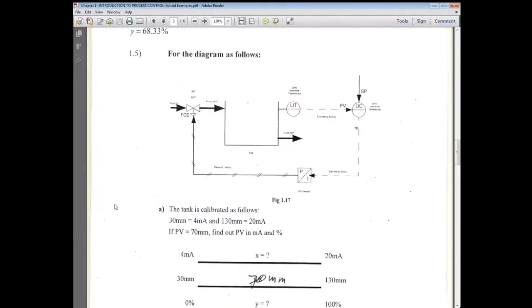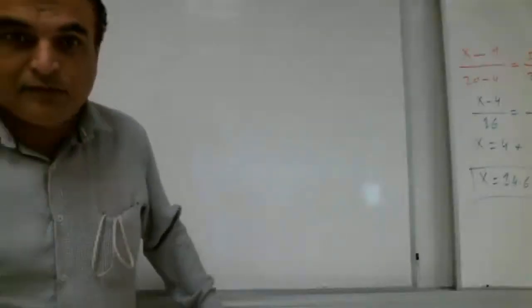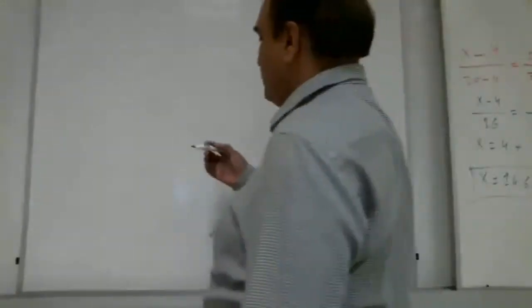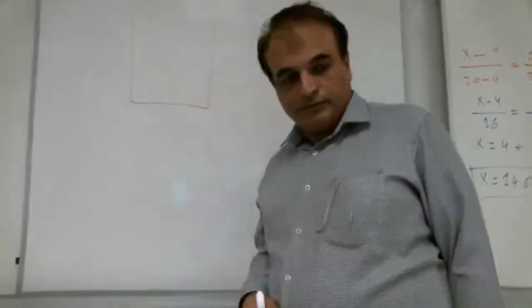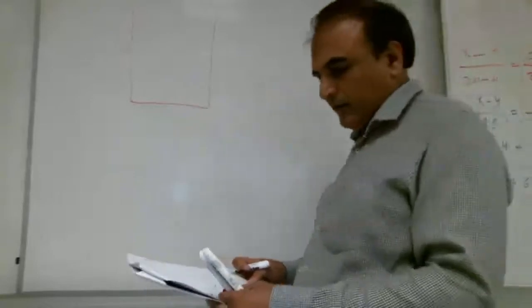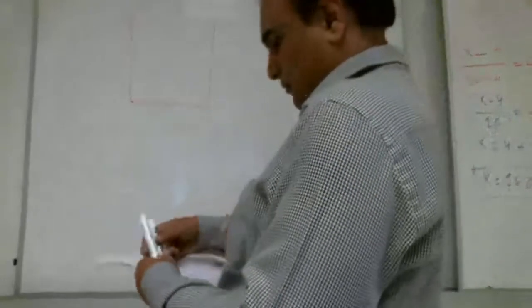The tank is calibrated as following: 30 millimeter equal 4 milliampere and 130 millimeter equal 20 milliampere. Very good. If the process variable equal 70 millimeter, find out process variable in milliampere and percent. So, what is the calculation, Shabab?